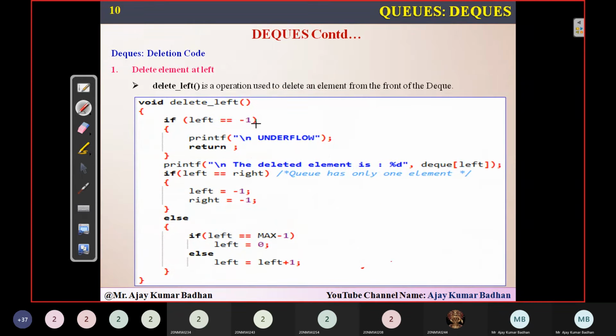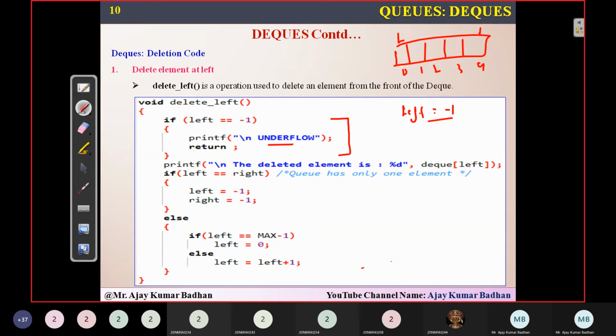Not many changes. First, we check whether it is an underflow or not. How can you check that? Simple. Left equal to -1 means there are no elements present in the array, so you simply print that it is an underflow and return. Else, in case left is not equal to -1, suppose this is an array with indices 0 1 2 3 4, with elements 10 20 30 40 50.